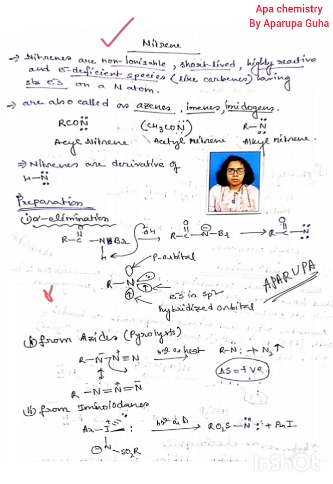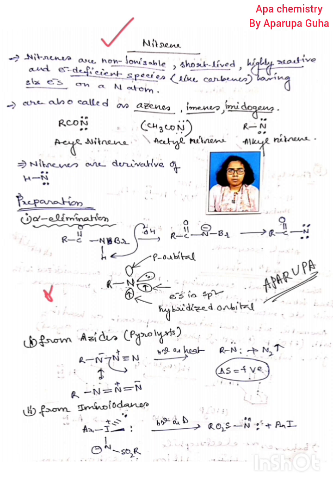Simple. Already I discussed carbocation, carbanion, carbene. These all basically consist of a carbon atom. Clear? But nitrene basically consists of a nitrogen atom. This is the difference. Okay, clear?